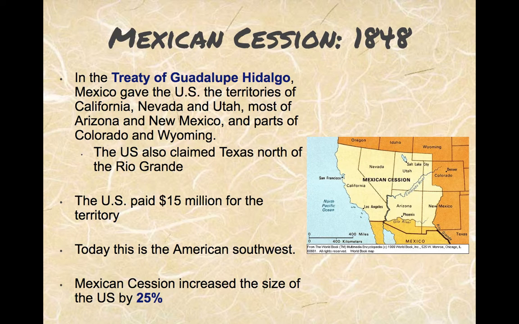By 1848, with the Treaty of Guadalupe Hidalgo, the United States gives the Mexican government $15 million, and pretty much the United States increases its land by 25%. Some people say, when did the Civil War start? Some people say it's 1861. Some people say that with this increased land, the first shots of the Civil War start at the Mexican-American War. With this land, with debating over this land, the issue of slavery is brought up over and over, eventually leading the United States to war to settle the issue of the institution of slavery.